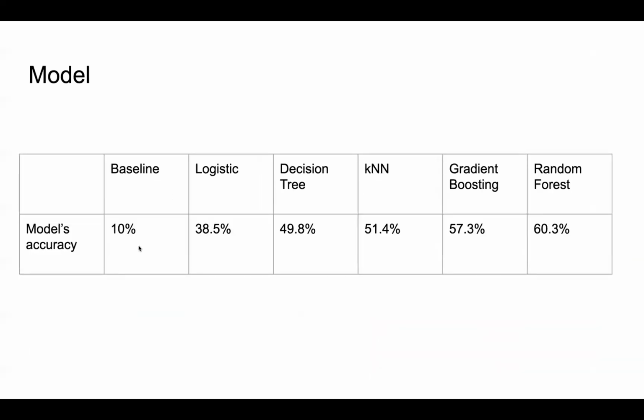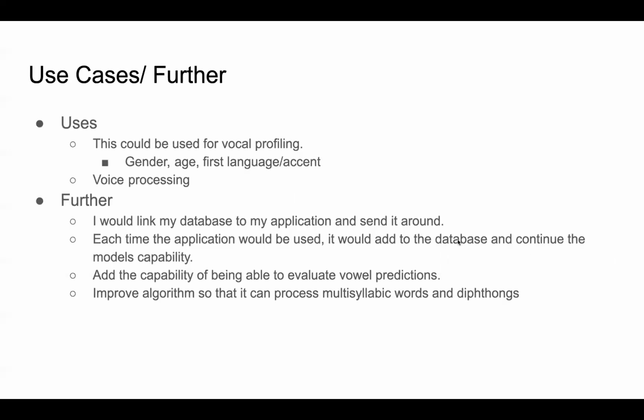Now my baseline was 10%. So what that means is basically that there were 10 vowels, and if my model were to just guess at random, it would have a 10% chance of accurately classifying each vowel. I tested different machine learning models, and random forest proved to be the best at 60.3% accuracy. So it was able to classify the vowel 60.3% of the time when looking at the audio file.